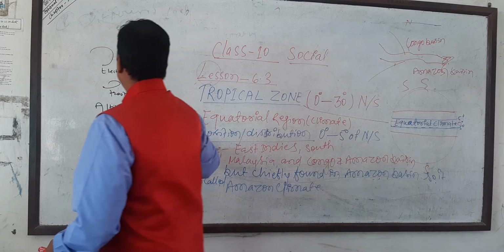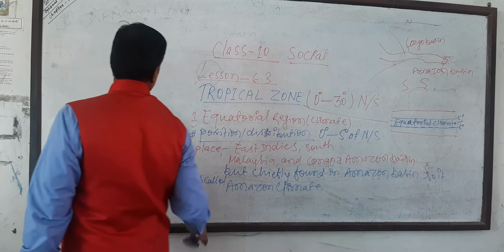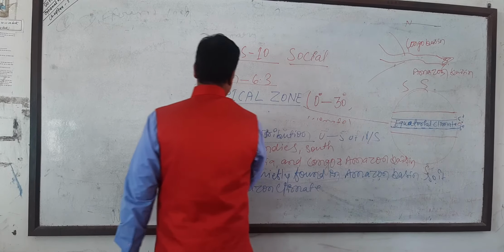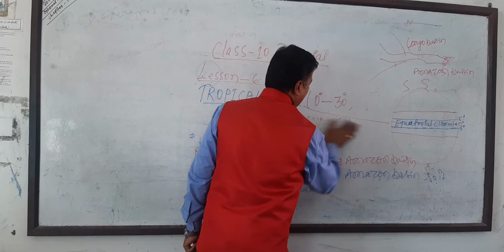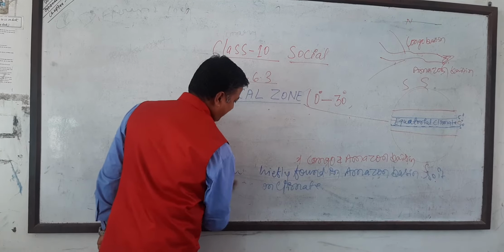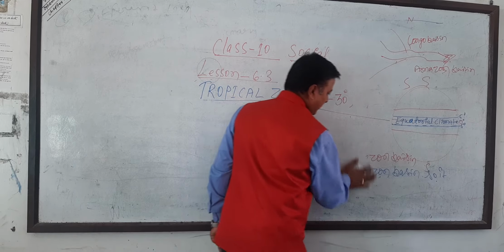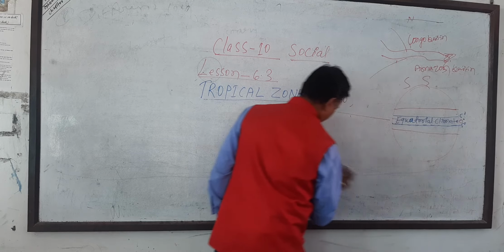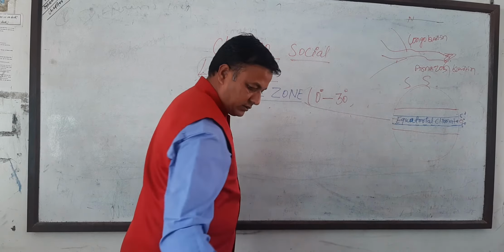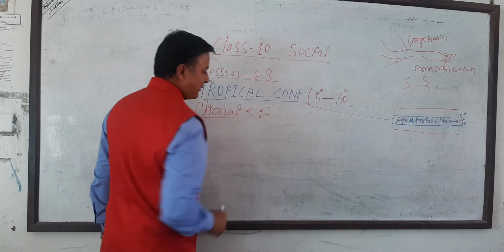Other there is also the equatorial climate. After that there is one more climate. We have the position and distribution. Climate. What is the climate of that region, the equatorial climate?